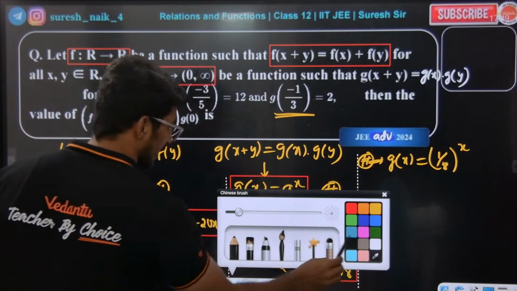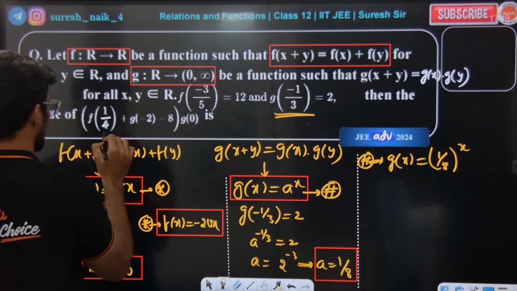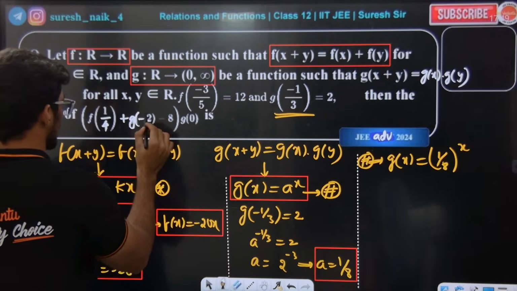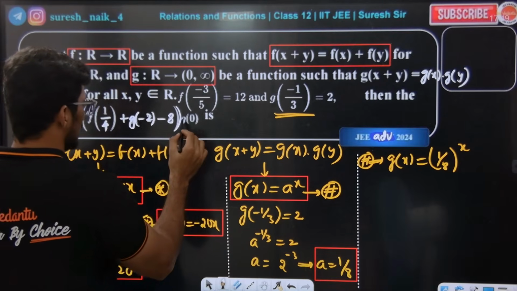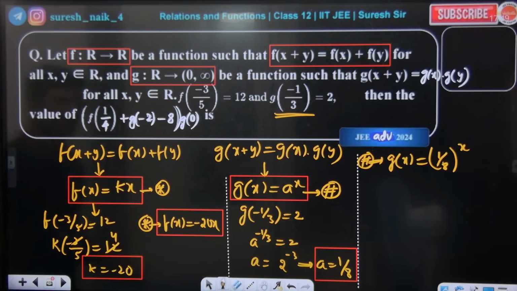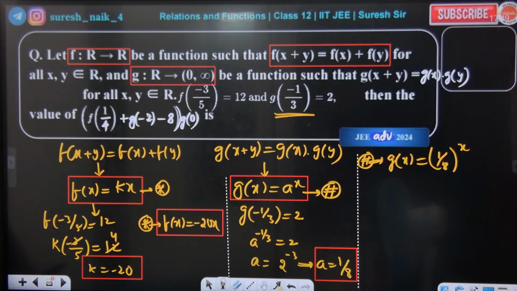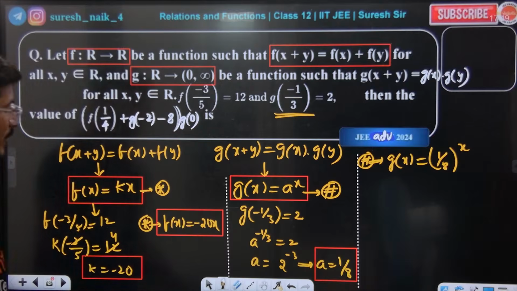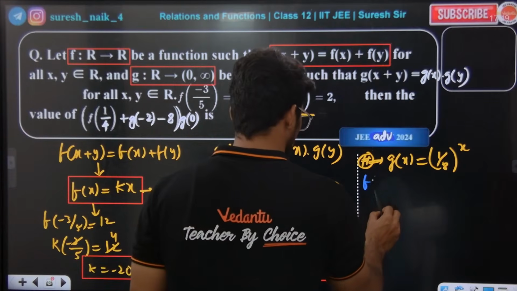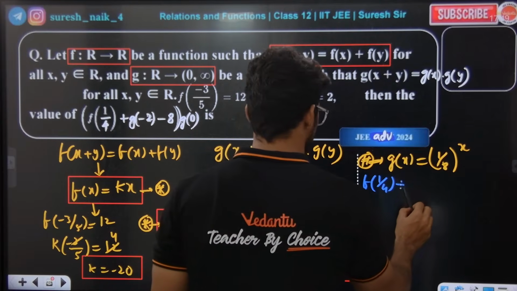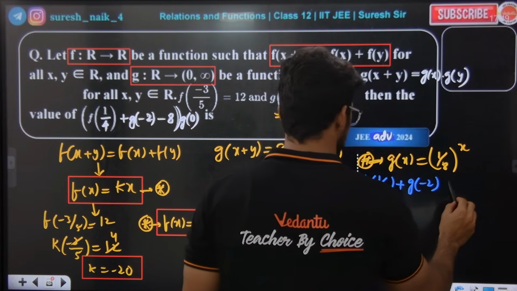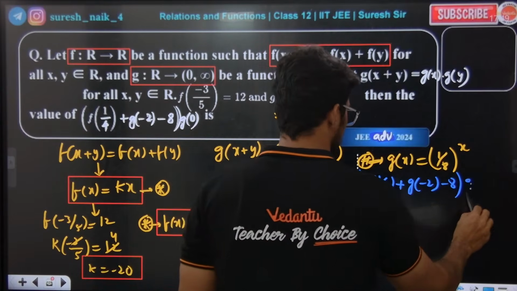What we need to find out is f of 1 by 4 plus g of minus 2 minus 8 into g dash of 0. Everybody look at the board, this is what we need to find out. Absolutely correct, sir. So we need to find f of 1 by 4 plus g of minus 2 minus 8 into g of 0, they are asking.